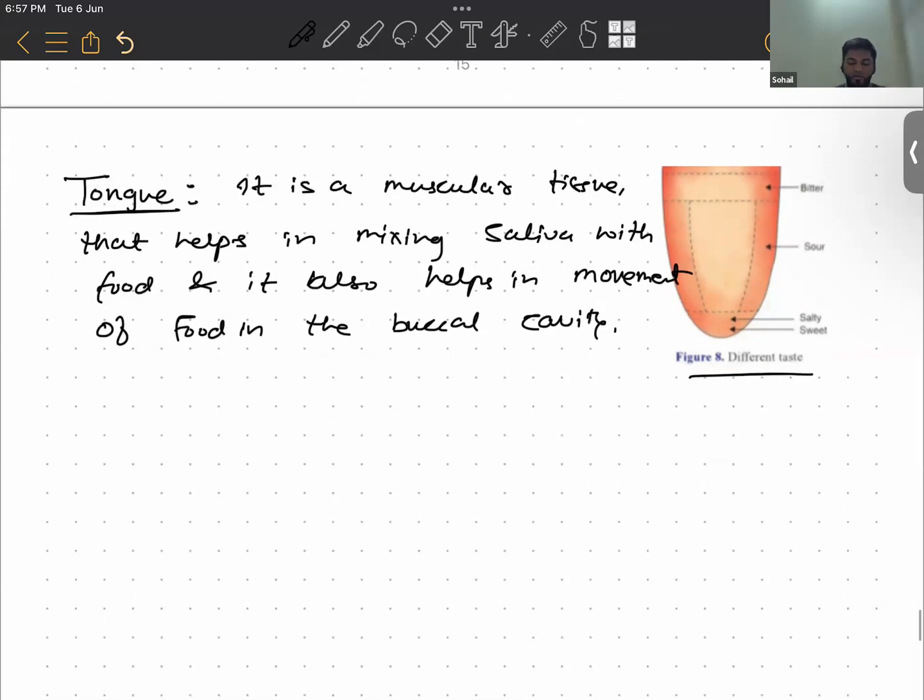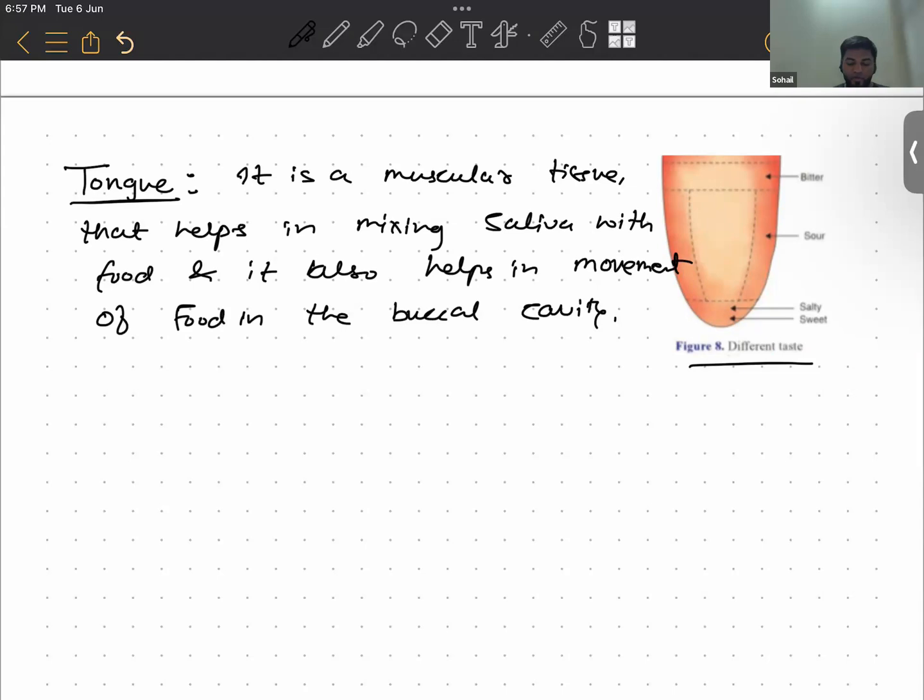So two functions are performed by the tongue. First, it helps in mixing saliva with the food. Another, it simply helps in movement of the food in the buccal cavity.